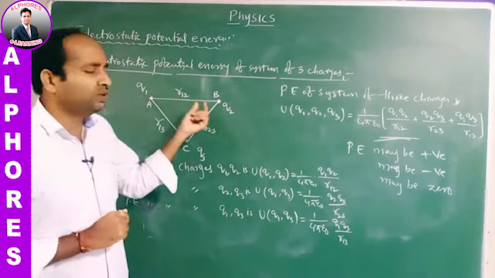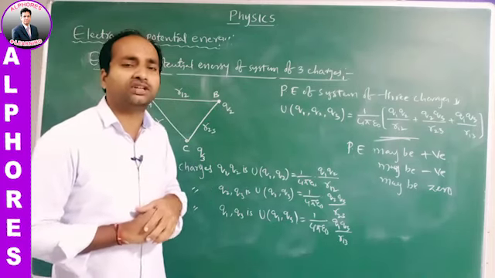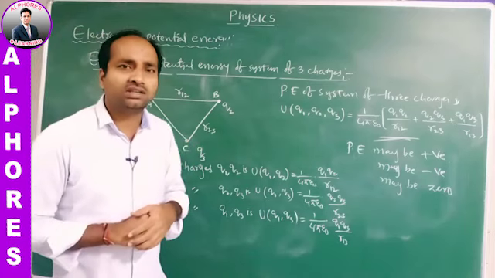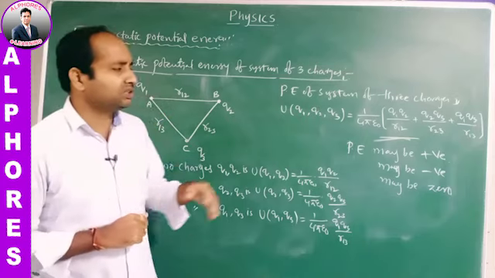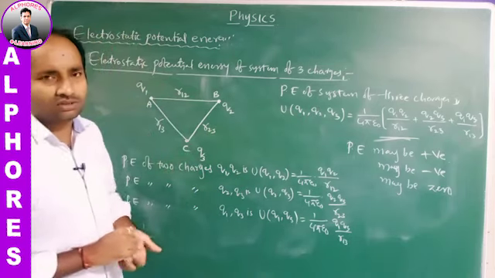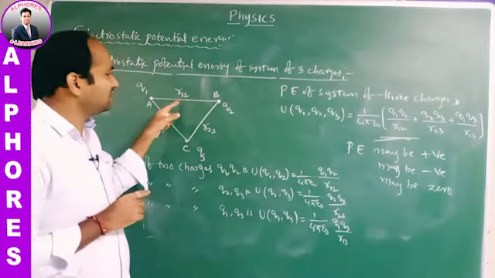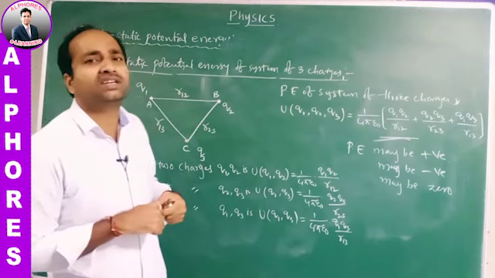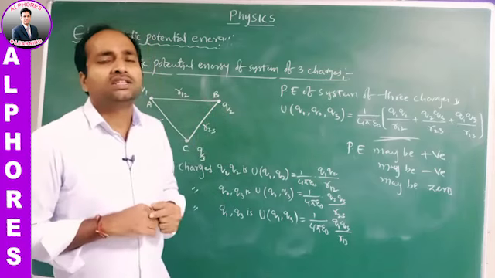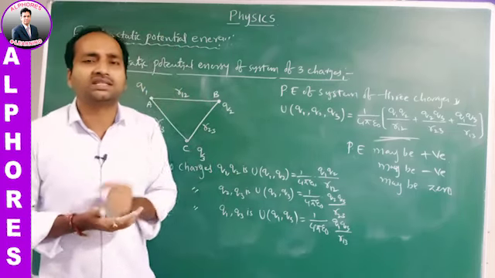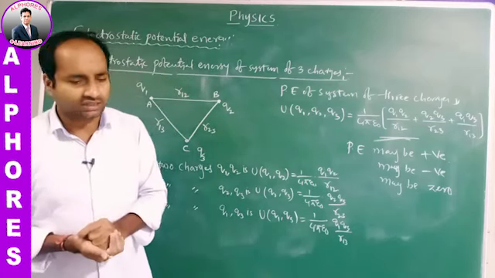When q1 and q2 are unlike charges, first q1 is positive and q2 is negative, then what happens? Work is done by the system, so the potential energy may be negative. Depending upon the magnitude, the potential energy may be zero also. So when the separation between the charges increases, that is r increases, the potential energy may increase or decrease, depending upon whether they are like or unlike charges.